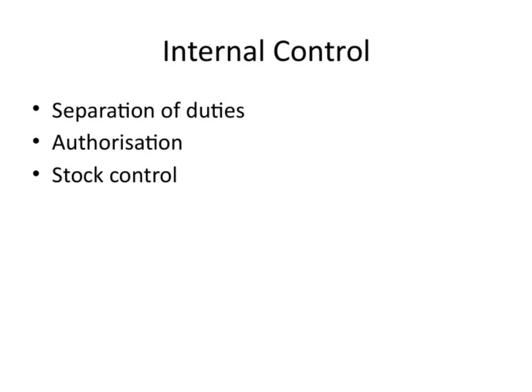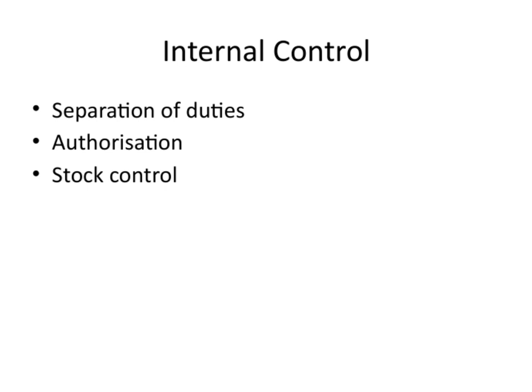Let's take a closer look at some key internal control measures that are essential for maintaining a secure and efficient operation. First, we have the separation of duties. This is about ensuring that no single person has control over all aspects of a financial transaction. By splitting responsibilities, we reduce the risk of errors or fraud slipping through unnoticed. Next, there's authorization. This means that important transactions or decisions should always be approved by someone with the proper authority. It acts as a checkpoint to prevent unauthorized activities and helps maintain accountability.